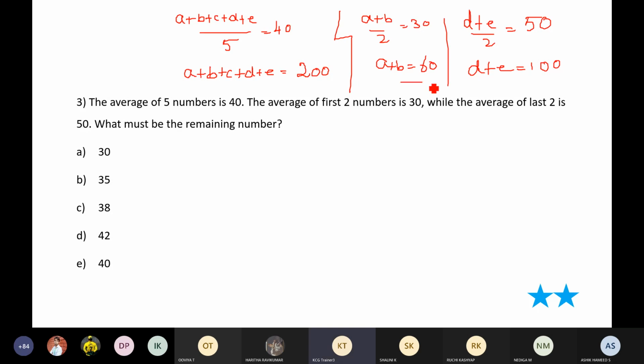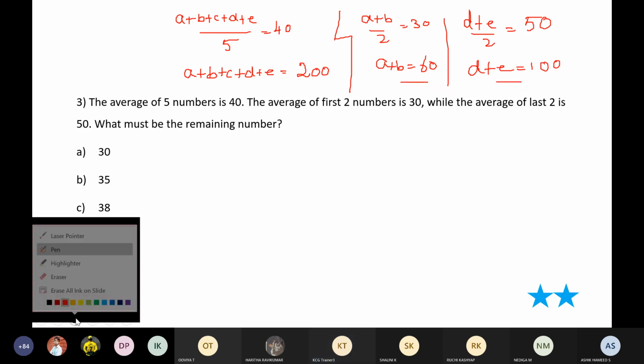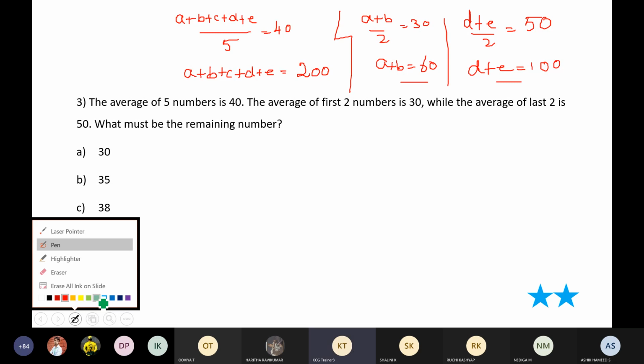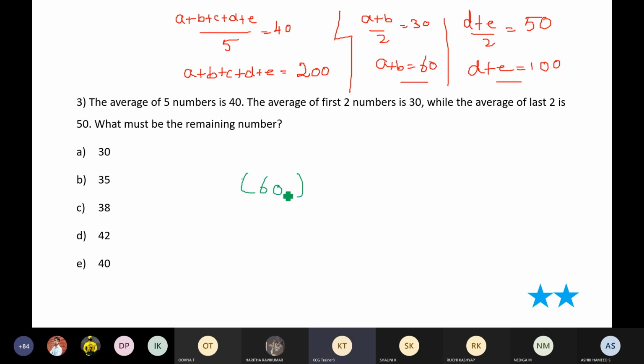Okay, substitute these two in the first equation. So A plus B will become 60, plus C, plus D plus E will become 100, is equal to 200. So the remaining number is C. So what is the value of C then? 200 minus 160. So my answer is 40.